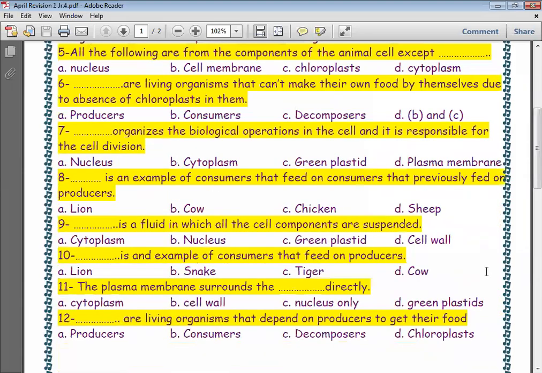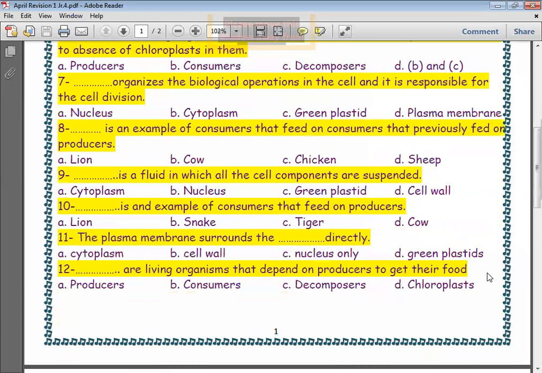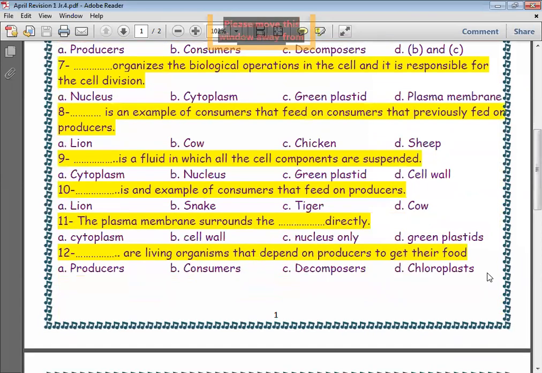Question number 7. Blank organizes the biological operations in the cell and is responsible for cell division. Excellent, Jumana. Excellent, Yasin. Excellent, Hagar. Nucleus. The nucleus is the organizer of all biological operations.